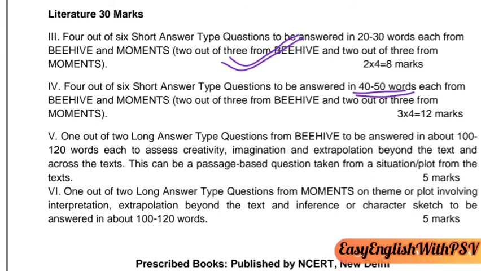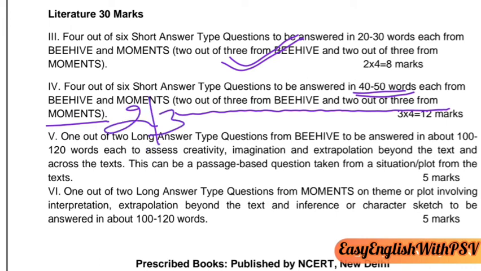Each from Beehive and Moments. 2 out of 3 from Beehive and 2 out of 3 from Moments. I hope it is clear. You are not free to answer all the 3 questions from any particular book, whether it is Beehive or Moments.